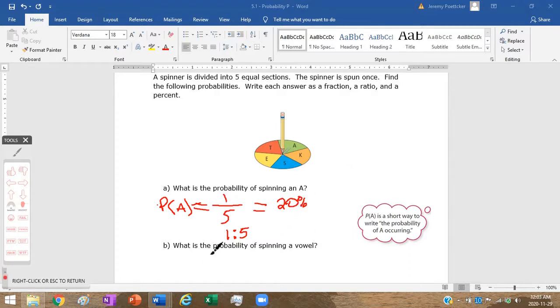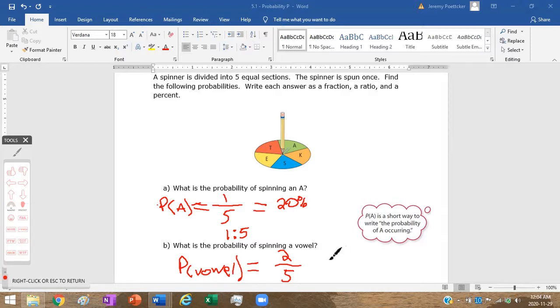Right, which takes us on to the next one here. What's the probability of spinning a vowel? Let's bring some language arts in here. So probability of a vowel is equal to, well, we found out how many desired outcomes are there, how many favorable outcomes. Well, there's 2 vowels. So 2 out of a grand total of 5.